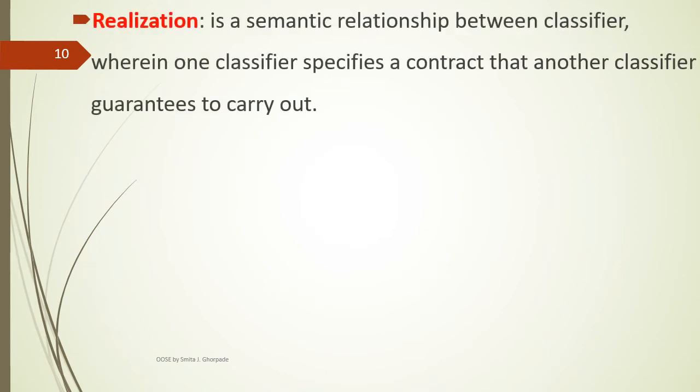Fourth type of relationship in UML, realization. Realization is a semantic relationship between classifiers wherein one classifier specifies a contract that another classifier guarantees to carry out. Realization can be defined as a relationship in which two elements are connected to each other.